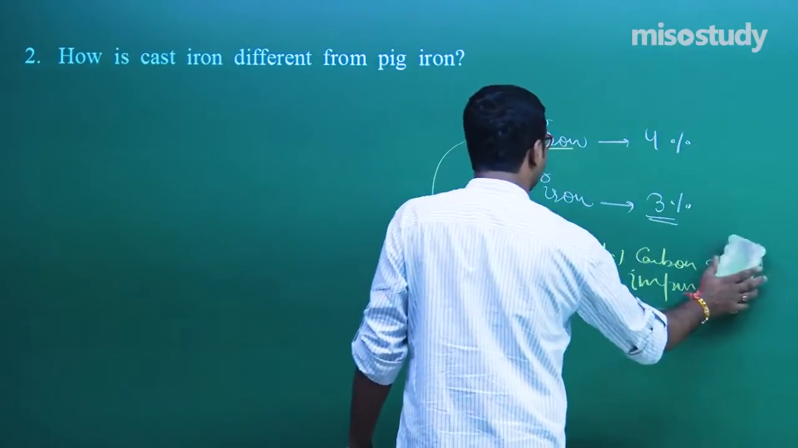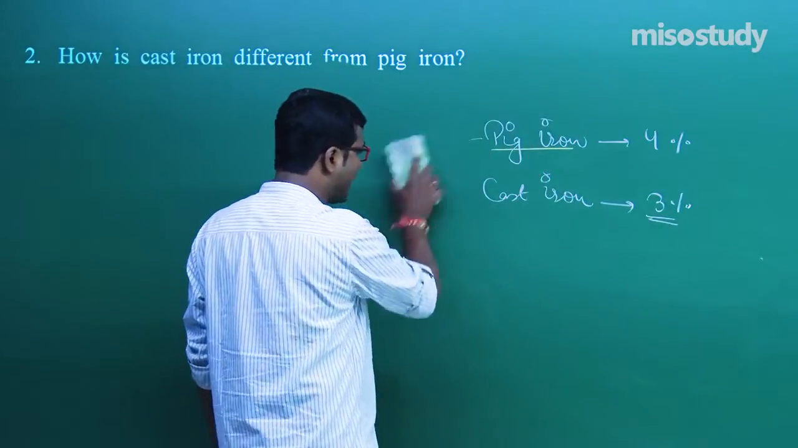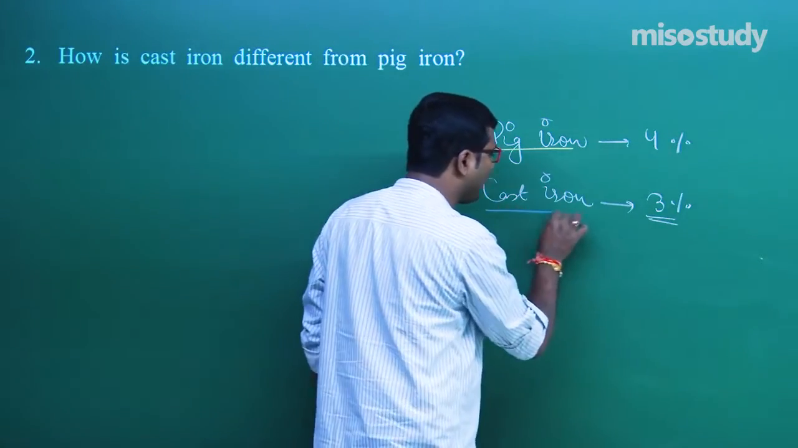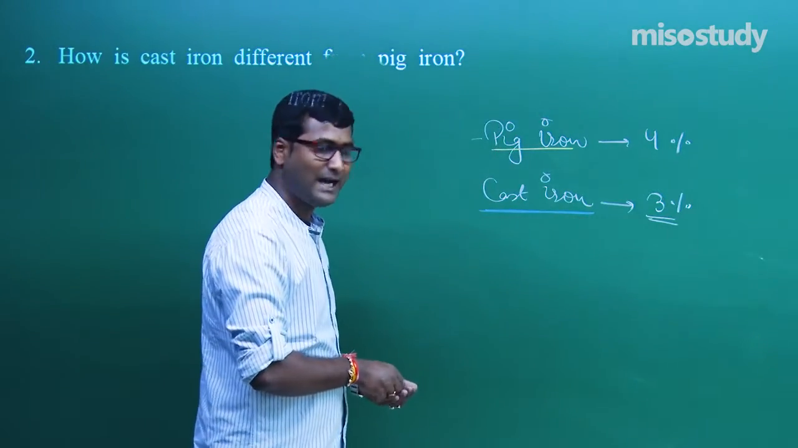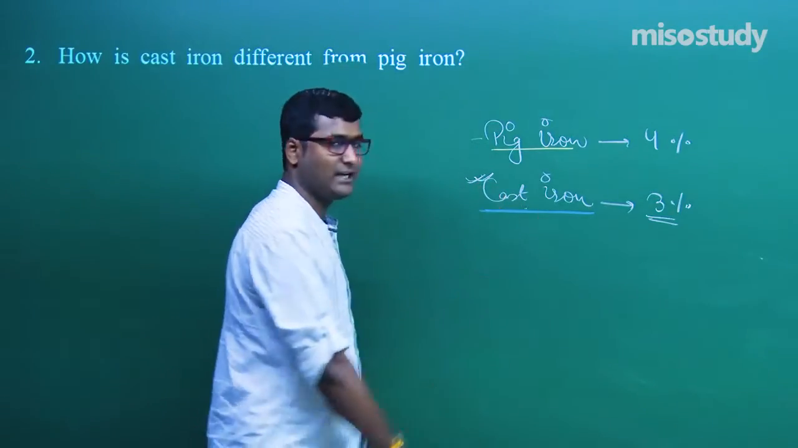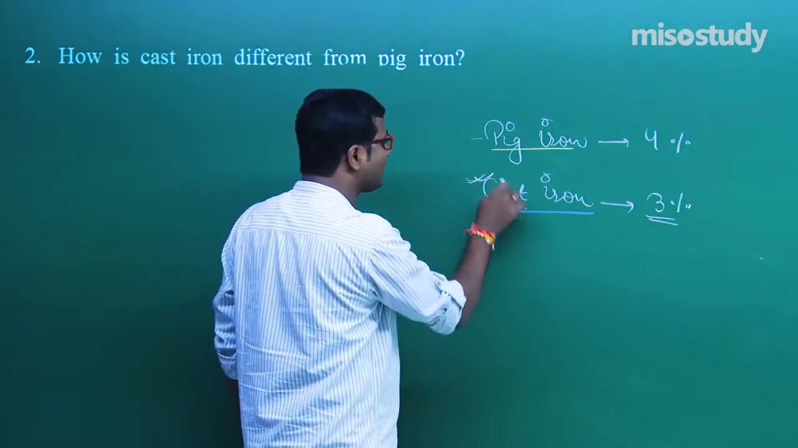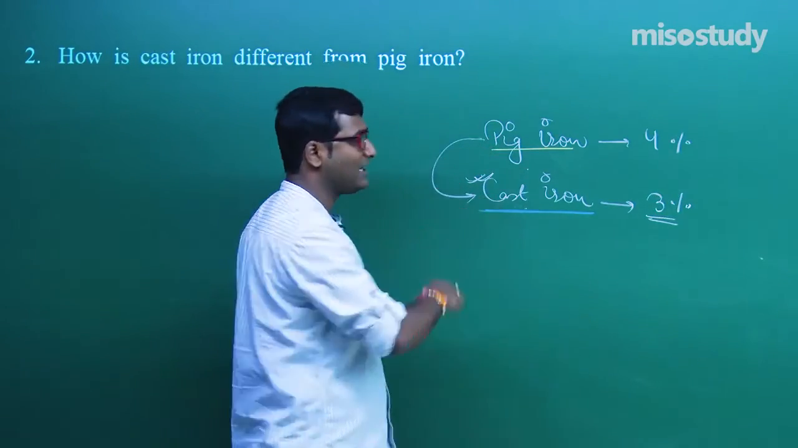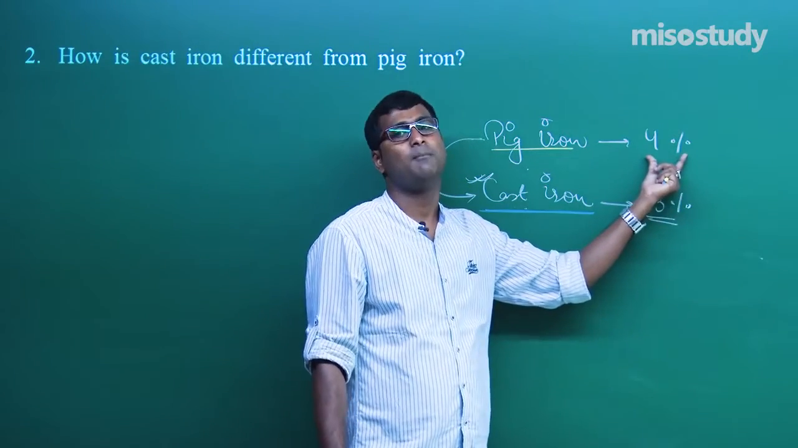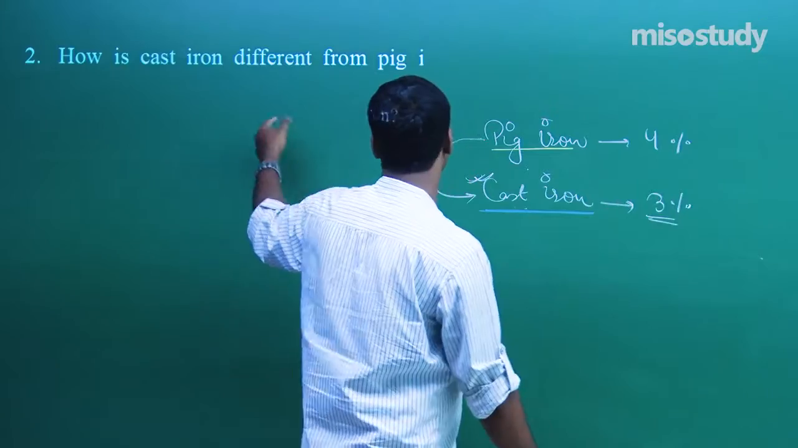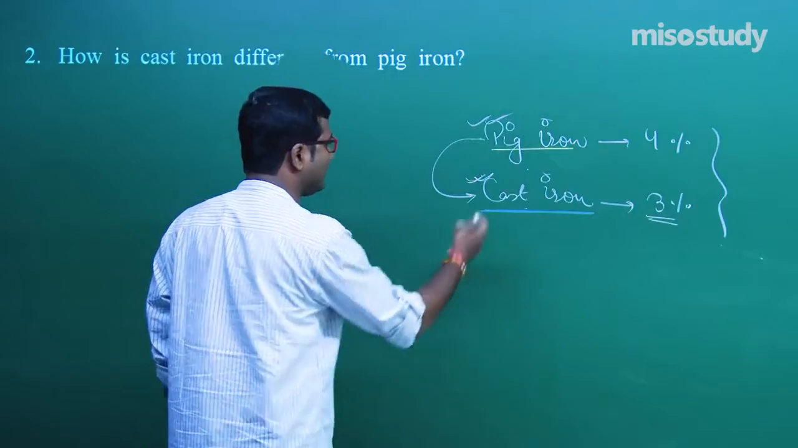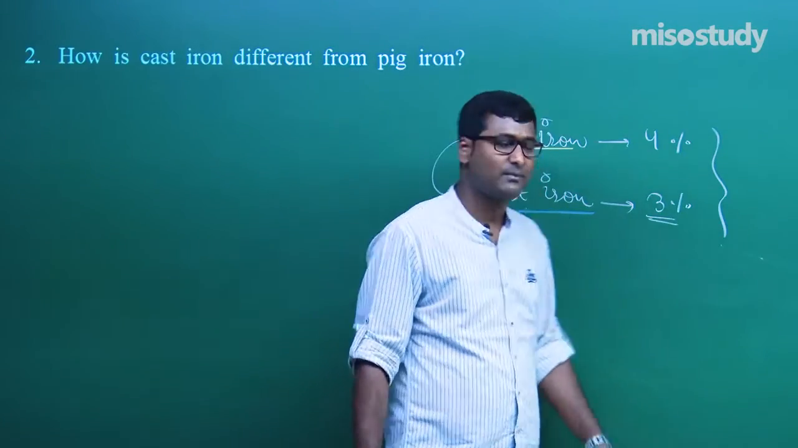Clear to you? What is cast iron? Cast iron contains 3% of carbon. By melting pig iron and scrap iron at high temperature, also using coke, we get cast iron. It is prepared from pig iron and contains a slightly lower percentage of carbon than pig iron. For a 1 mark question, you can simply write: if it contains 4% of carbon content, that is pig iron. If it contains 3% of carbon, that is cast iron.